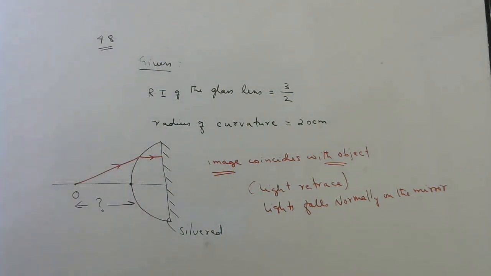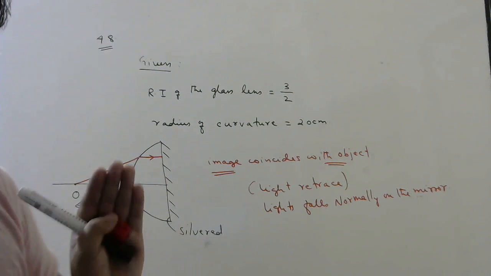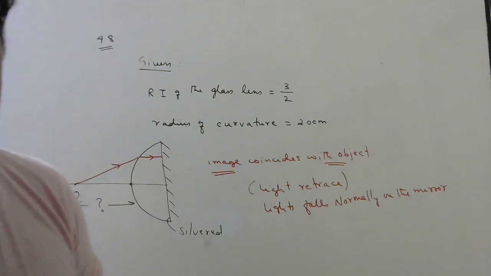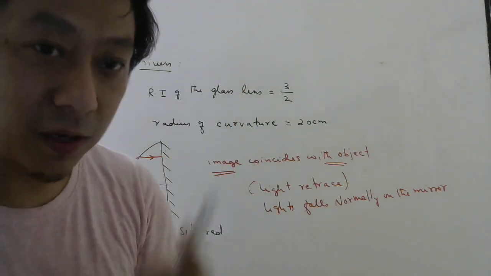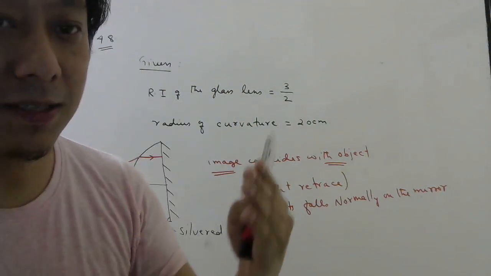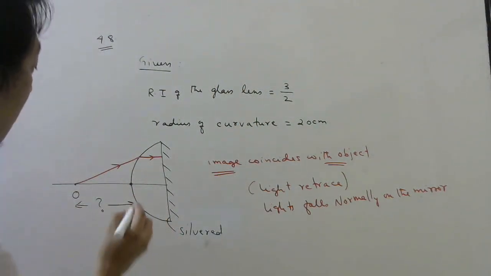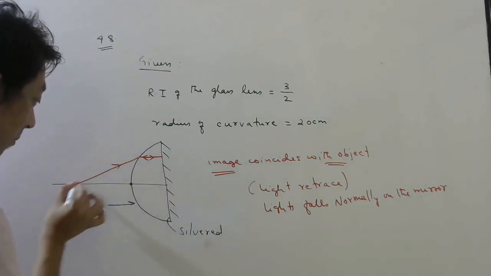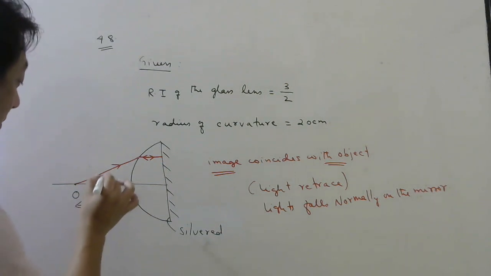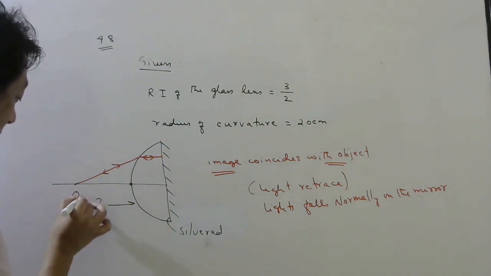So listen carefully: if you want the image to coincide with the object, then light has to retrace. It will only retrace if light hits the mirror normally. If it hits normally, it will reflect normally. Then it will come back because of the reversibility principle, so the image will be formed here itself.